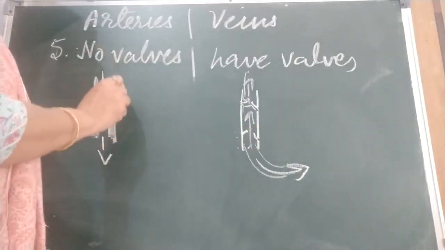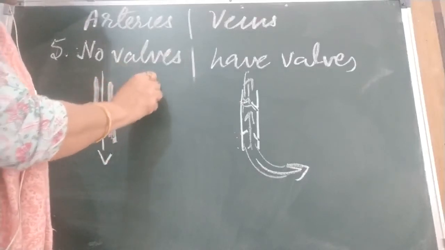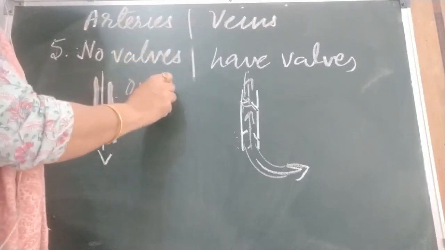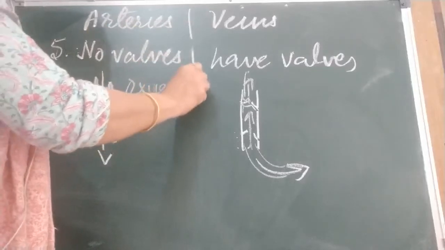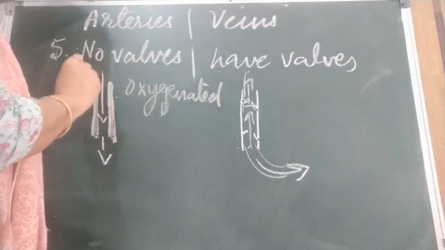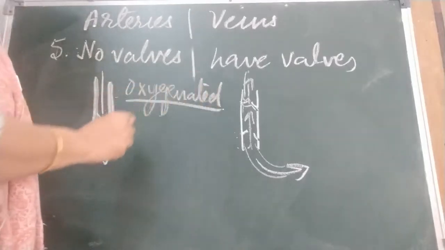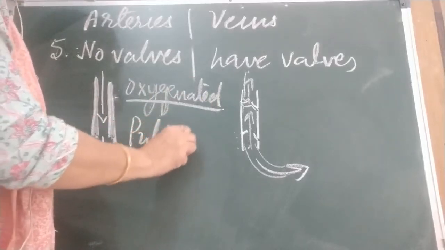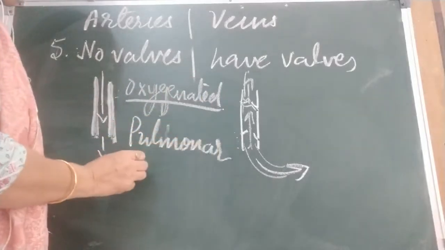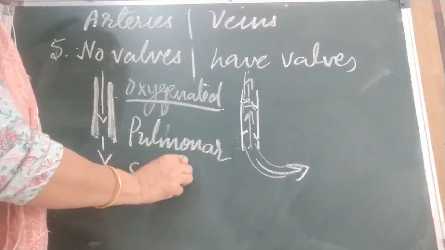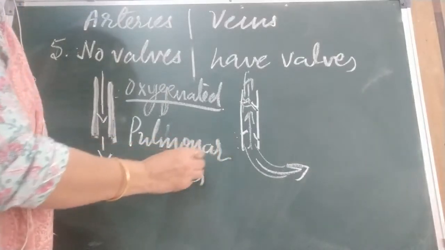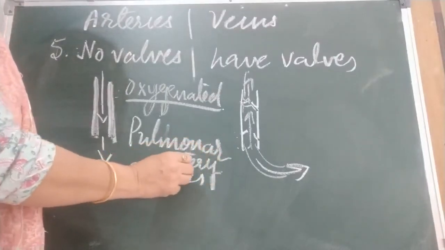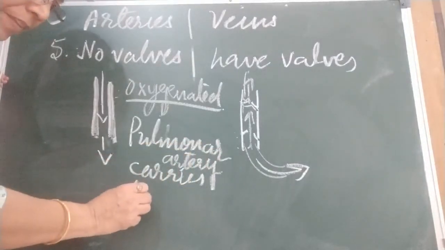Arteries carry oxygenated blood, except one artery. All arteries carry oxygenated blood except the pulmonary artery. Children, in the last chapter I told you the pulmonary artery carries deoxygenated blood. I am writing it down here. Do you remember?